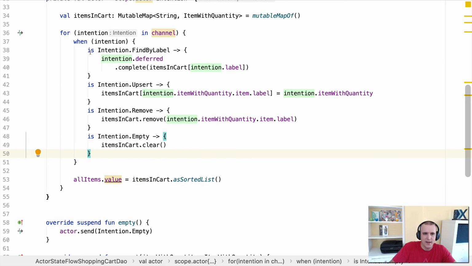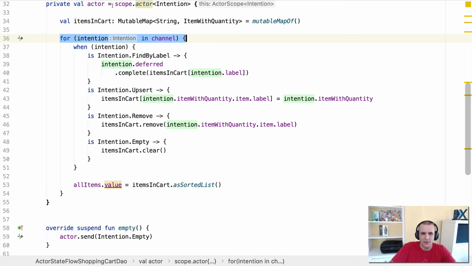So what this is going to do is every time we process, we're going to wait for messages coming in on the channel. So we wait for messages coming to the actor. Each one of them we're going to process one by one. Hey, what kind of intention is it?